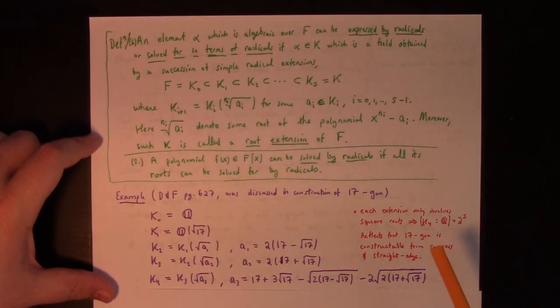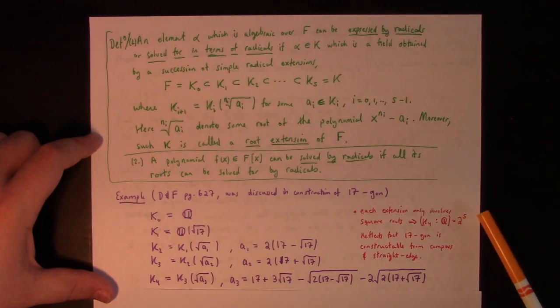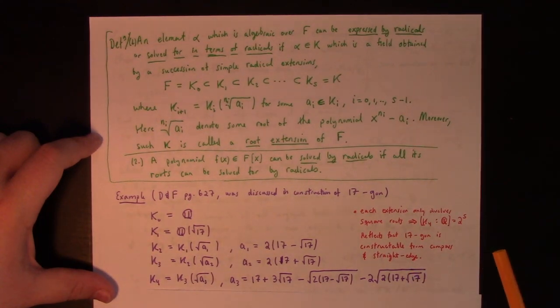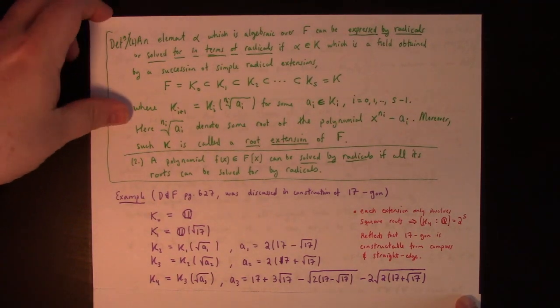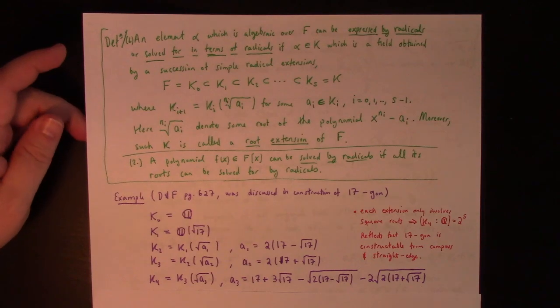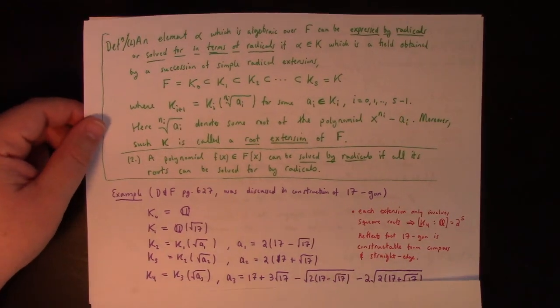And of course that ties back to our previous section where we talked about, if it's an extension of the rationals, the degree 2 to a power, that corresponds to the fact that the only way that extension could correspond to a constructible number is if it has that 2 to whatever power degree extension. And it's not an accident. This tower of extensions came up in the construction of the 17-gon. So anyway, that's a kind of interesting tower of radical extensions, which is, I think, a little bit harder than the ones I'll probably actually ask you to work out.